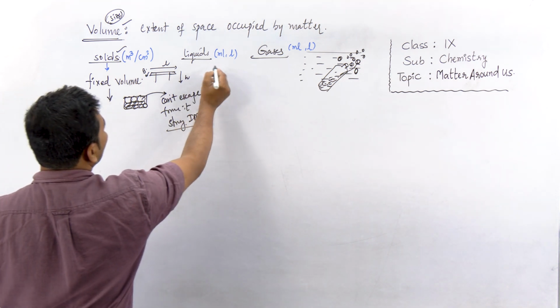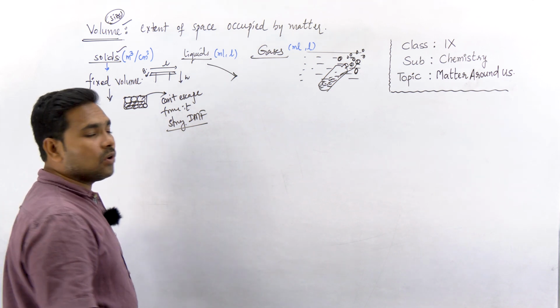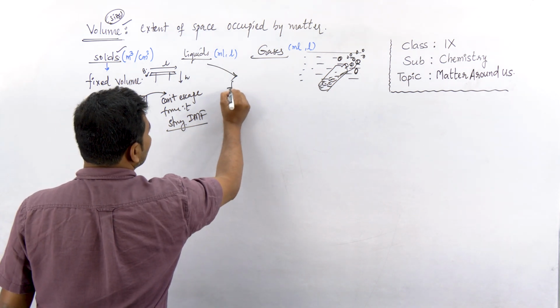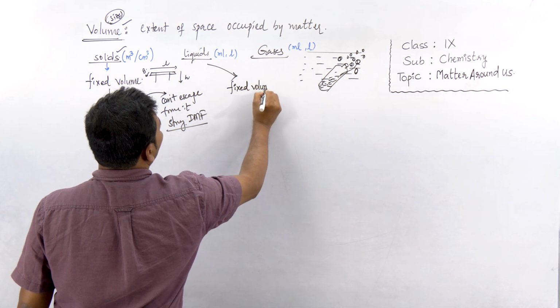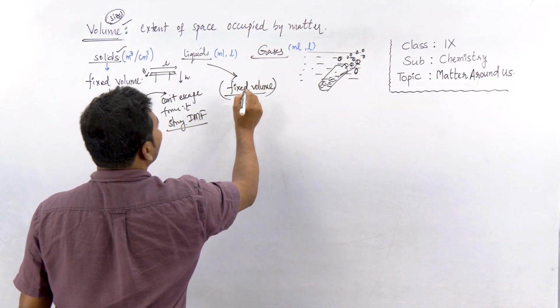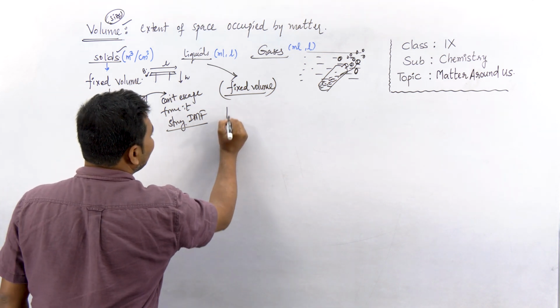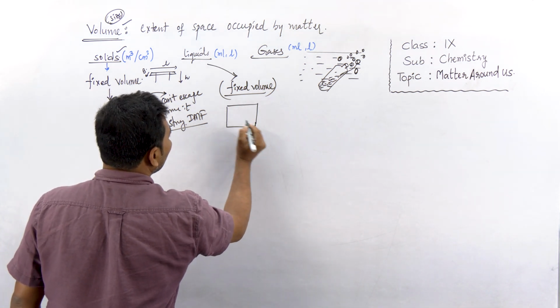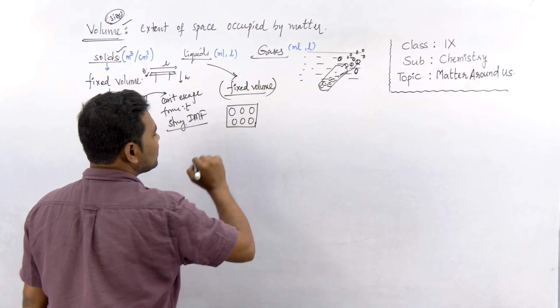Now coming to the liquids. Do liquids have fixed volume? Yes. Liquids have fixed volume. Their shape is not fixed, but volume is fixed. Because if I take a liquid, the particles are attracted by some attraction forces, right?